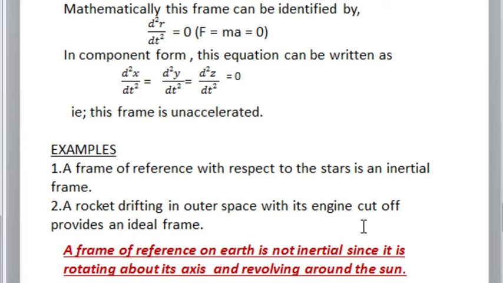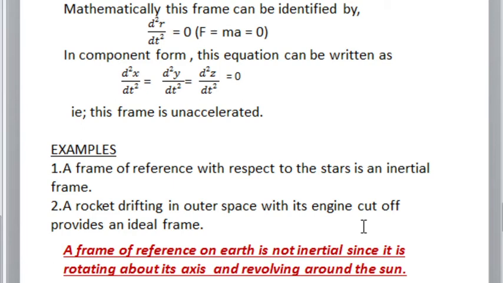Examples of inertial frame. A frame of reference with respect to the stars is an inertial frame. We know that stars are in space, they are at large distances, so there is no acceleration between them. So it can be considered as an inertial frame.